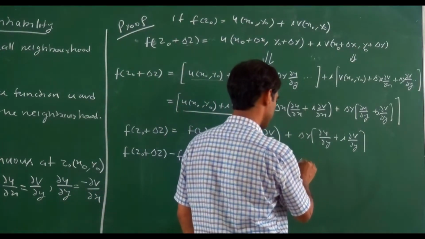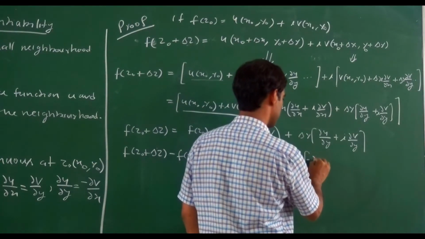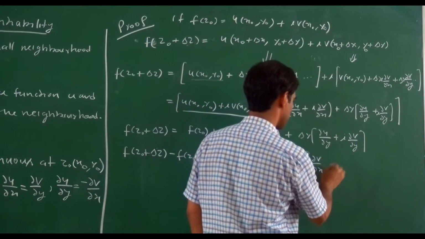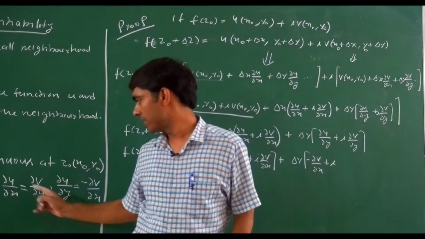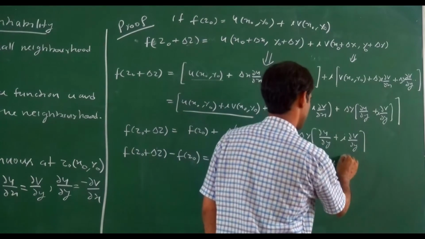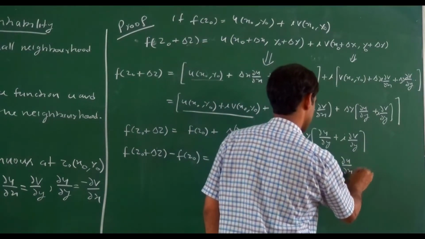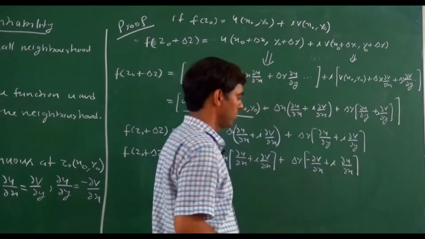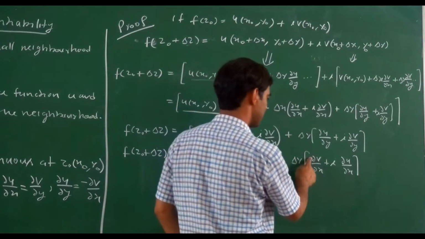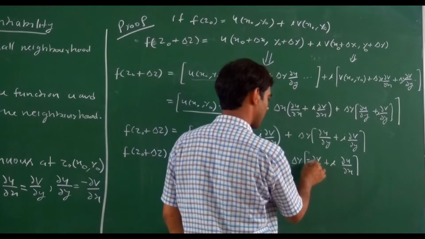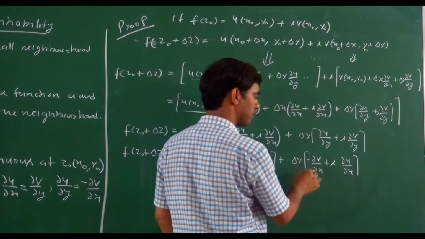So Δy times (minus ∂v/∂x plus i ∂v/∂y), which equals ∂u/∂x. So minus 1 can be written as i squared. You may also write minus 1 equals i squared, and i becomes outside.